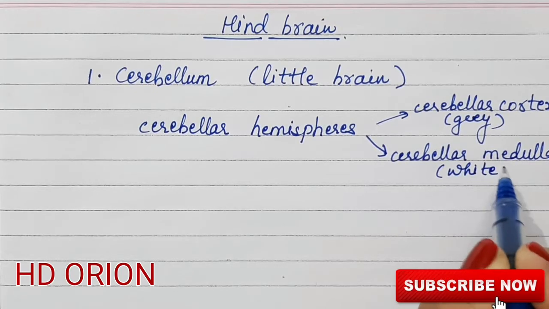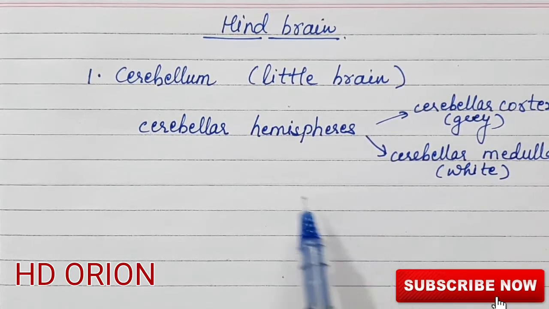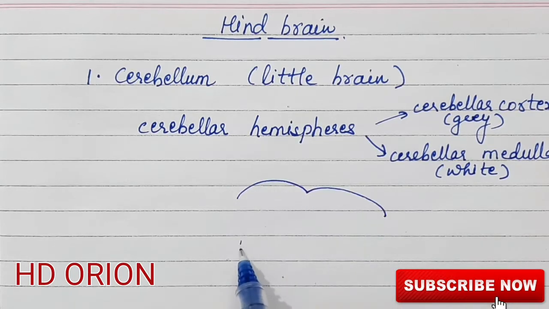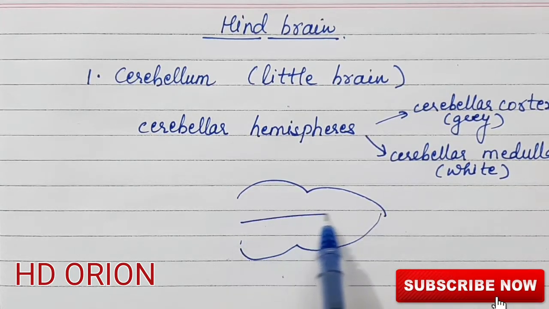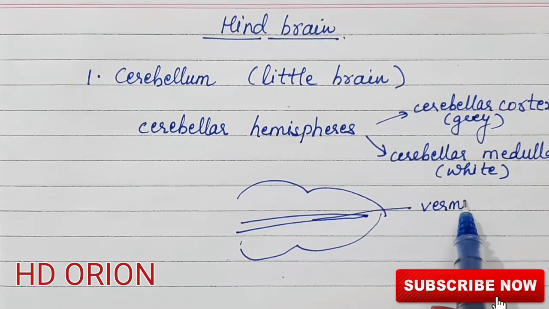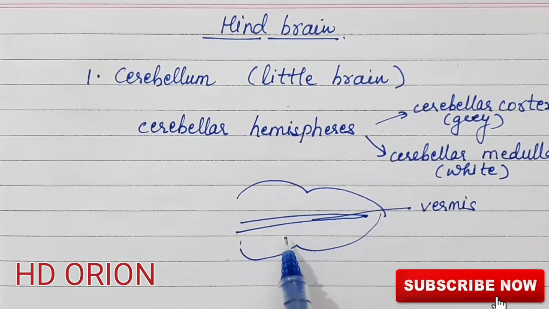So the arrangement of neurons in both the cerebrum and the cerebellum is the same. The middle portion is known as vermis, and the vermis divides the right and the left cerebellar hemispheres.